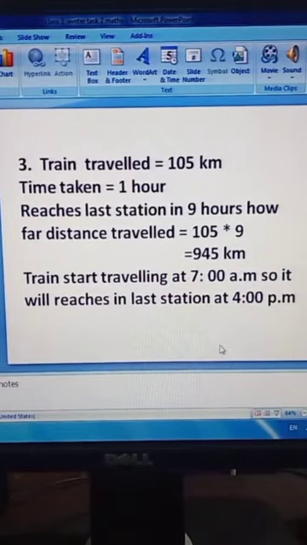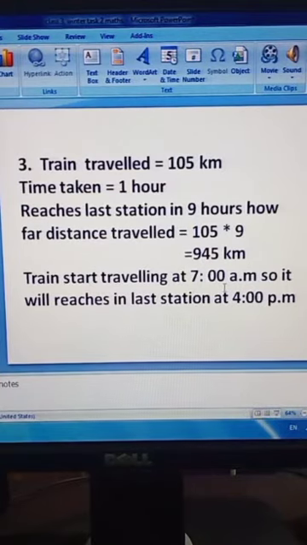Number 3, a non-stop traveling train, this is traveled 105 kilometer in 1 hour. In 1 hour he traveled 105 kilometer. It reached the last station in 9 hours. Okay, the last station he reached after 9 hours. So we will find out the total distance, total traveling. We will multiply 105 with 9 because in 1 hour he traveled 105 kilometers. So in 9 hours he will travel 945 kilometers.